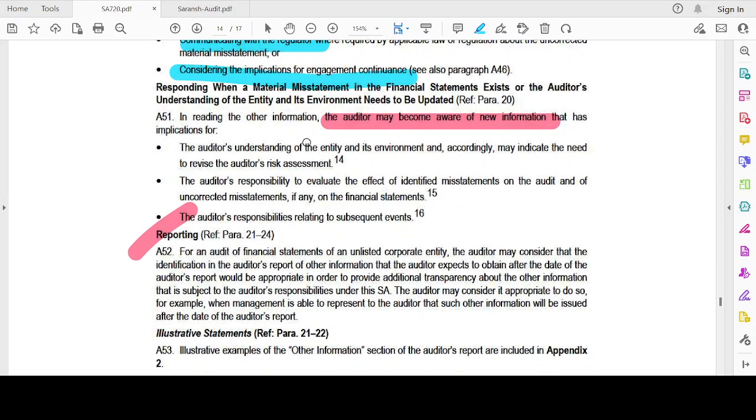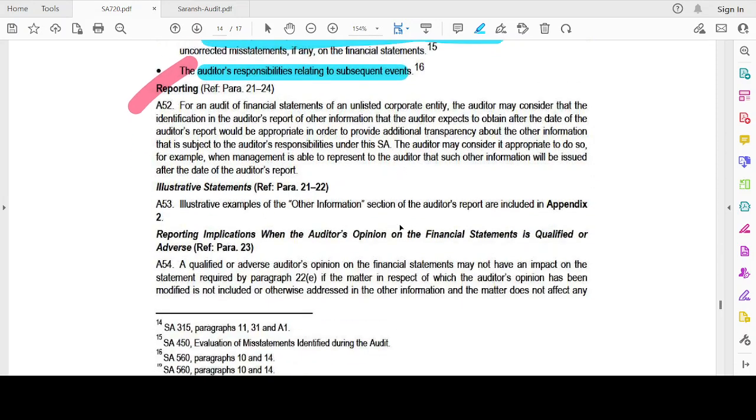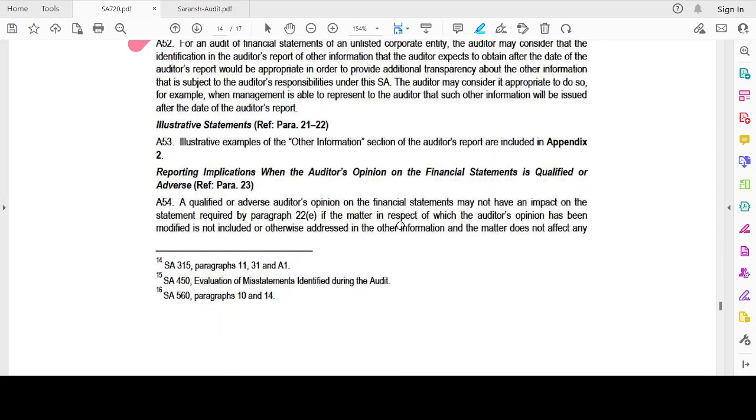In reading the other information, the auditor may become aware of new information that has implications for the auditor's understanding of the entity and its environment, the auditor's responsibility to evaluate the effect of the identified misstatement, and the auditor's responsibility relating to subsequent events.